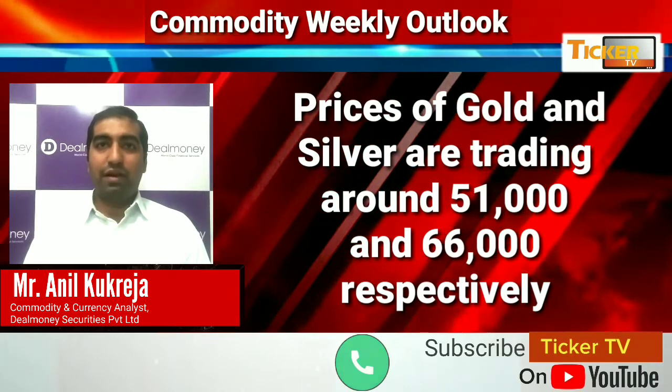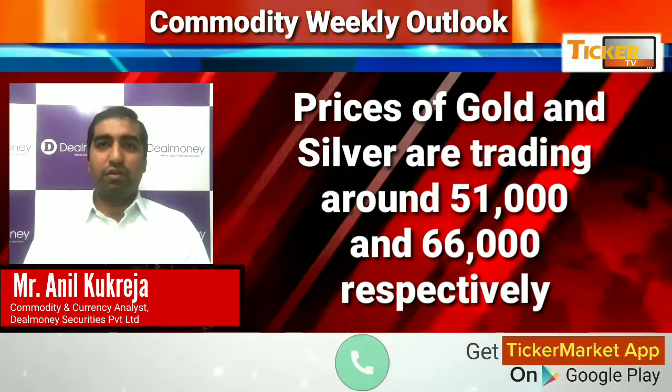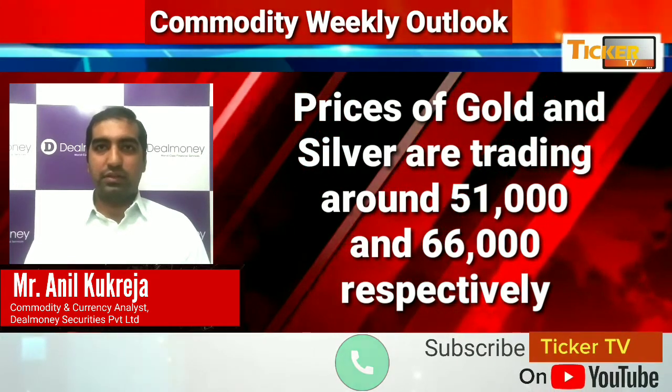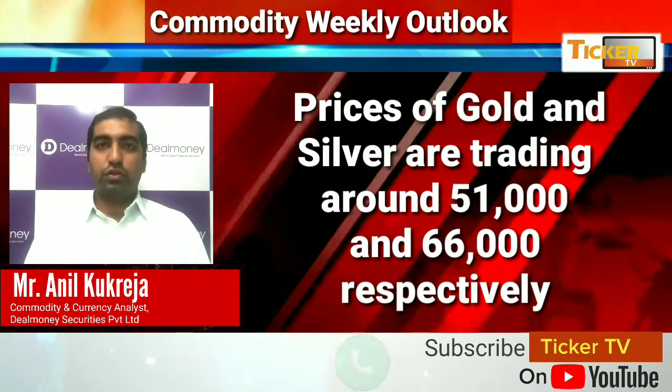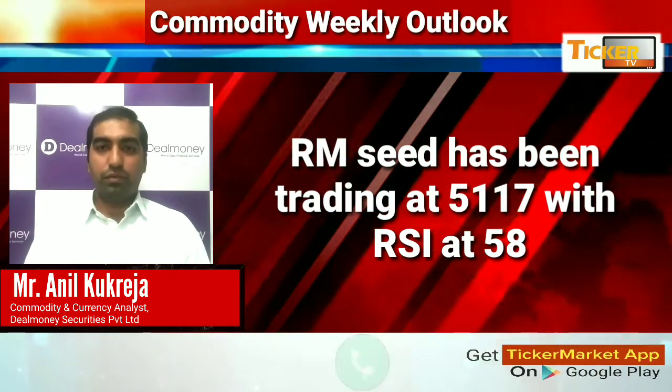Prices of gold and silver had retraced from the resistance and are trading around the level of 51,000 for gold and around 66,000 for the silver prices. So, moving on to the agri commodities. In this episode, we are going to have a look at the three agri commodities which could be a good trade for this coming week. We are going to have a look at RM seed, followed by castor, and then CPO.